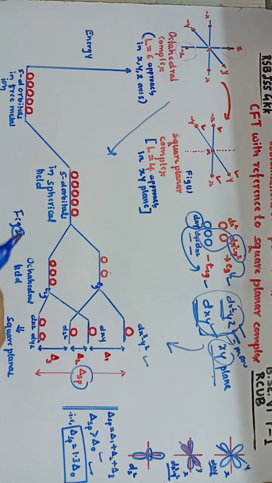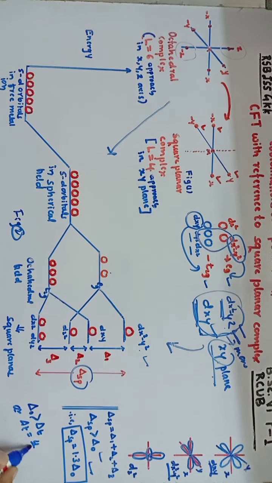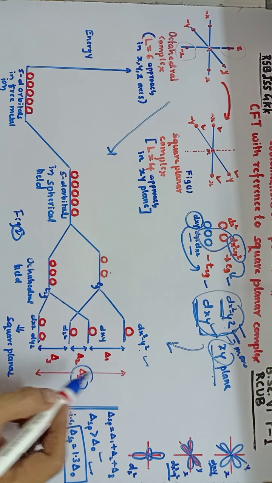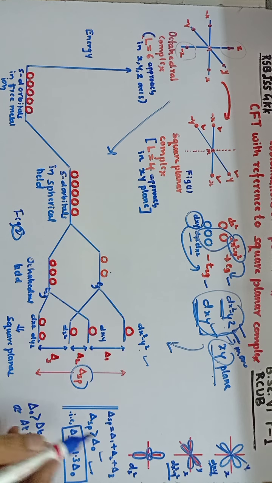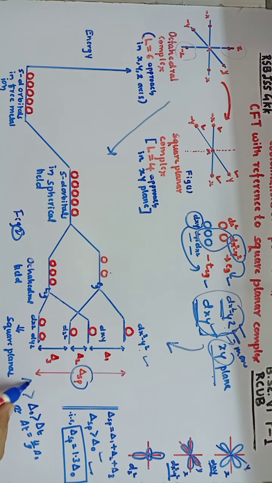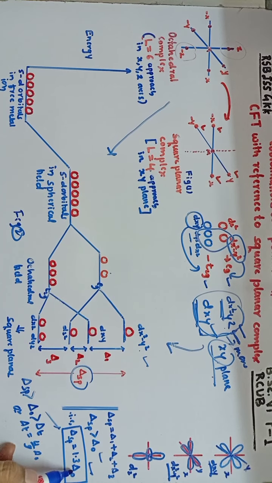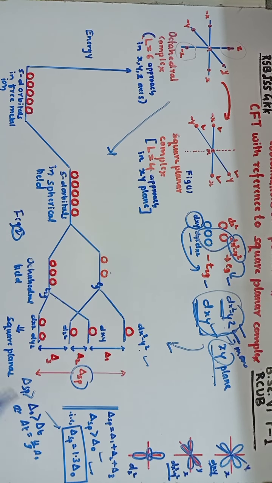Okay, from the previous videos or from the previous studies, it is very clear that the delta naught value is always greater than delta t, or delta t is equal to 4/9 of delta naught, we have studied. But now if you compare the crystal field splitting with respect to square planar complex, it is very clear that the delta sp is always greater than the delta naught, and which is equal to 1.3 delta naught. Okay.